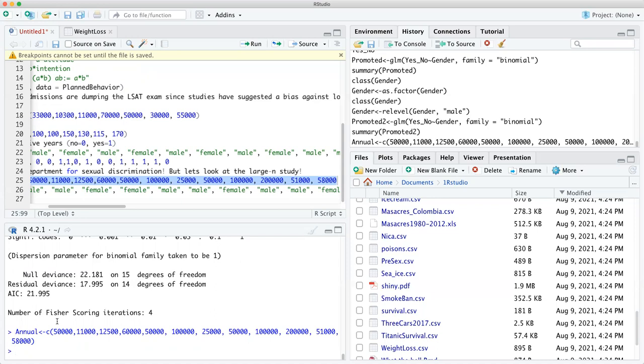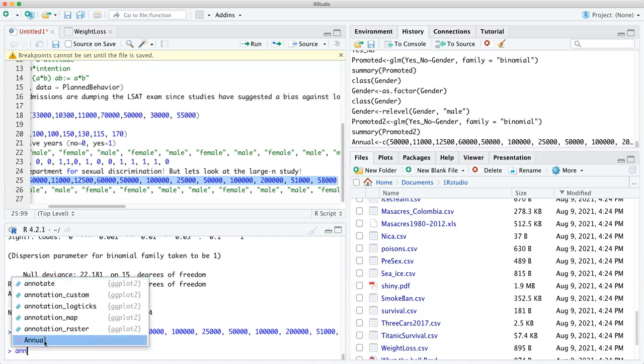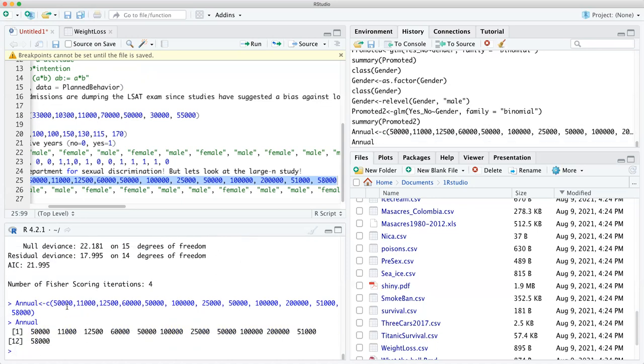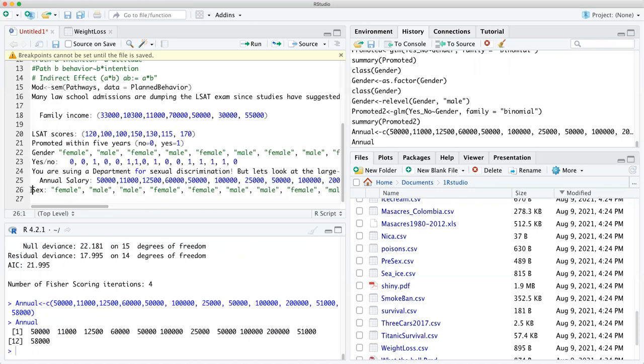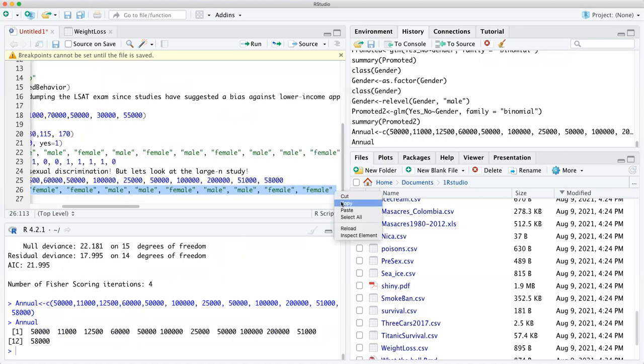So we have annual here. Let's see if it pops up. And right there, you'll see it did. And you created it. Now you can create a CSV file, an Excel file, that is, and you can find numbers from anything. Now these have to be in quotes. That's the thing, and I always forget. So I wrote sex because I did gender before this. All right, copy, paste, boom, paste.